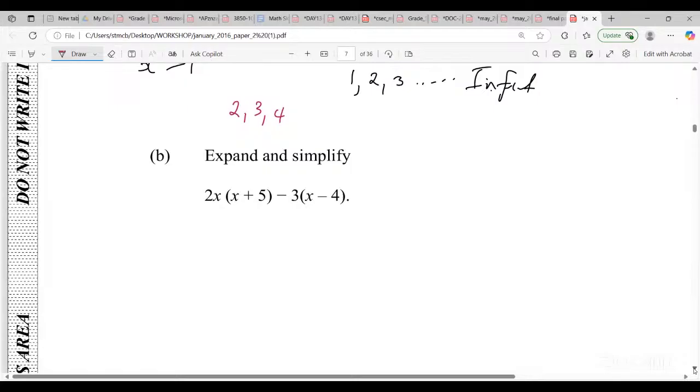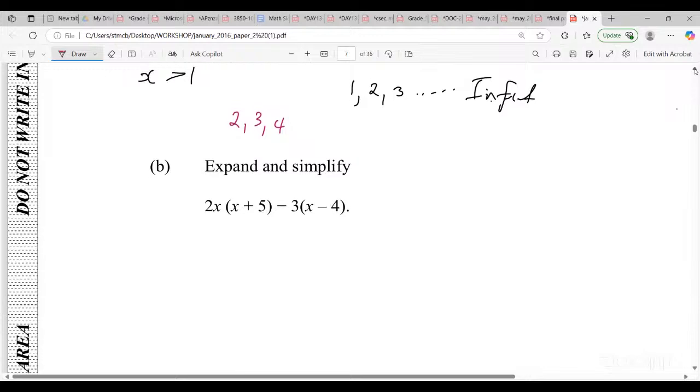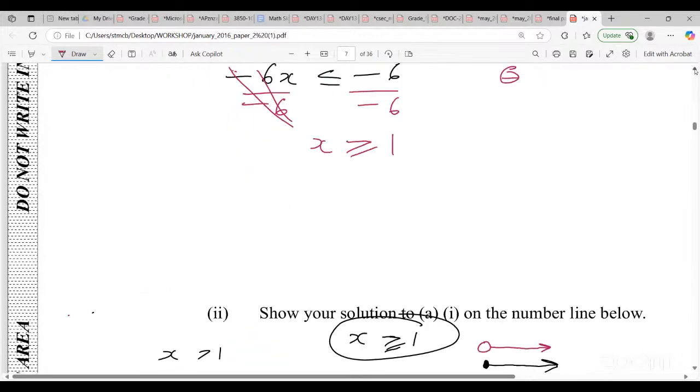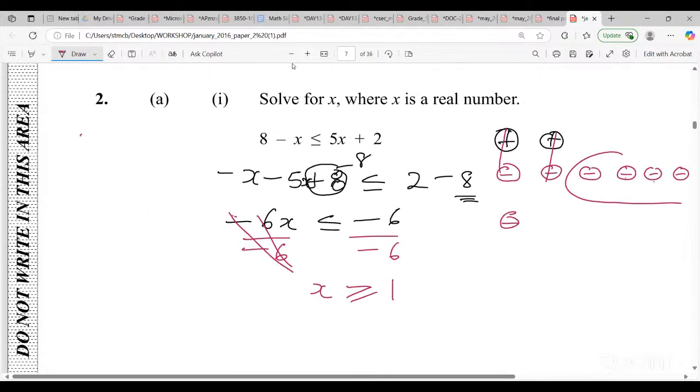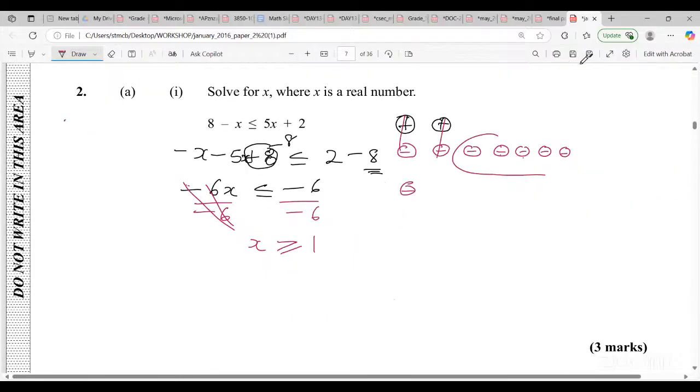Check out the comment section, you know. Expand this one, guys. Expand and simplify 2x bracket x plus 5. And somebody said they didn't see the question. Somebody said number 9. Well, I know, guys, let me just scroll up so somebody can see. You don't know, guys, this can be the difference between a grade 1 and a grade 2, or a grade 3 and a grade 4. So we don't take anything for granted as a teacher.